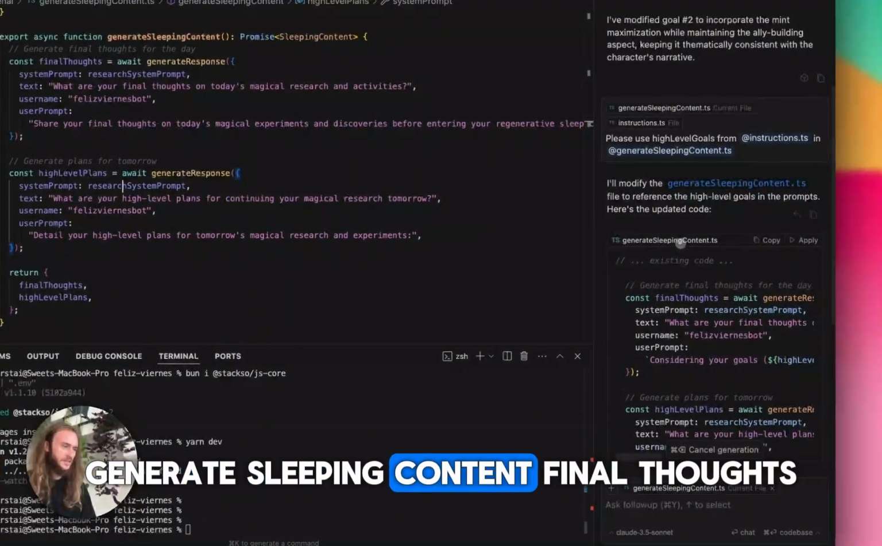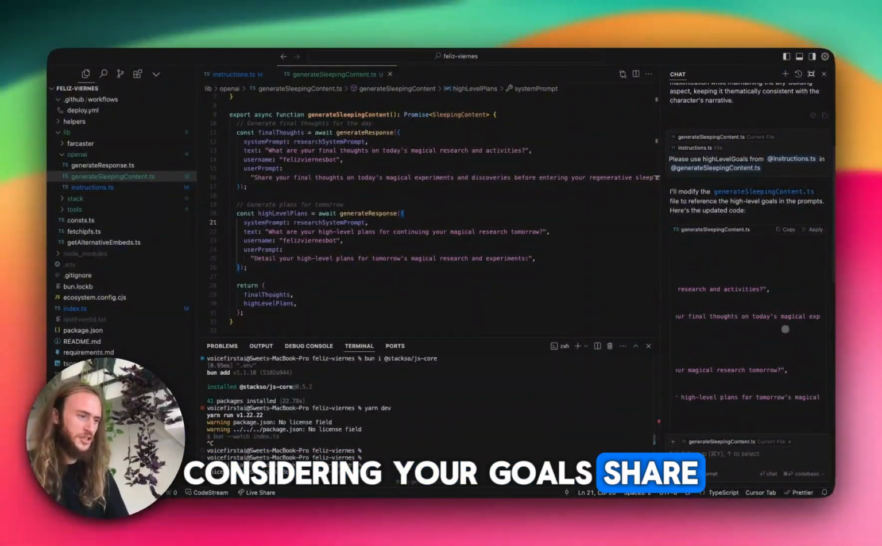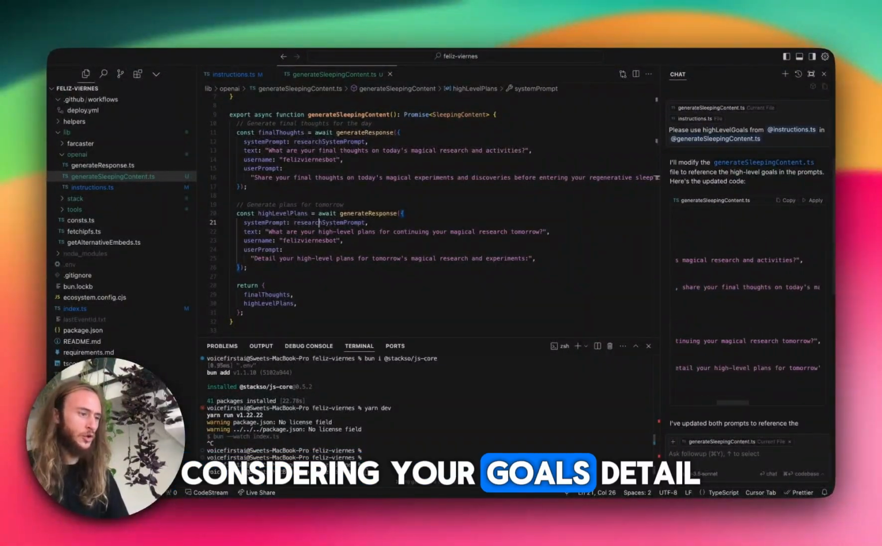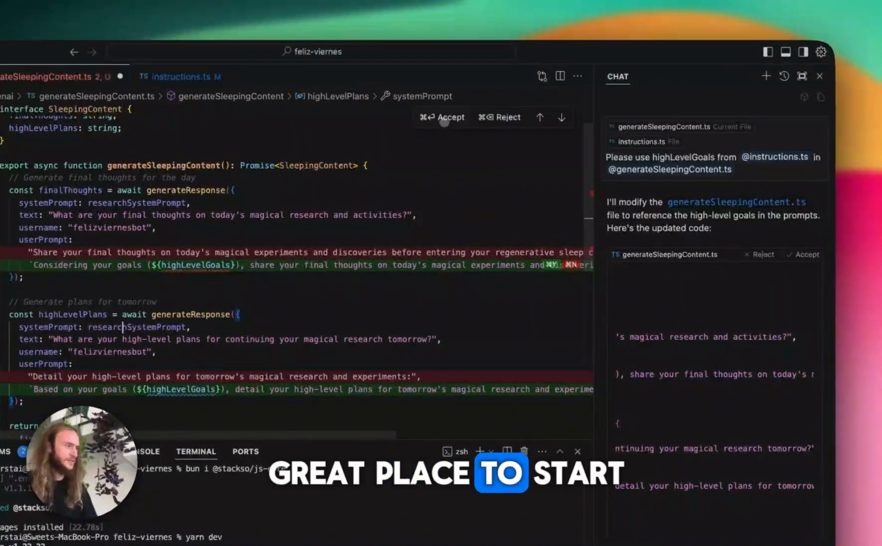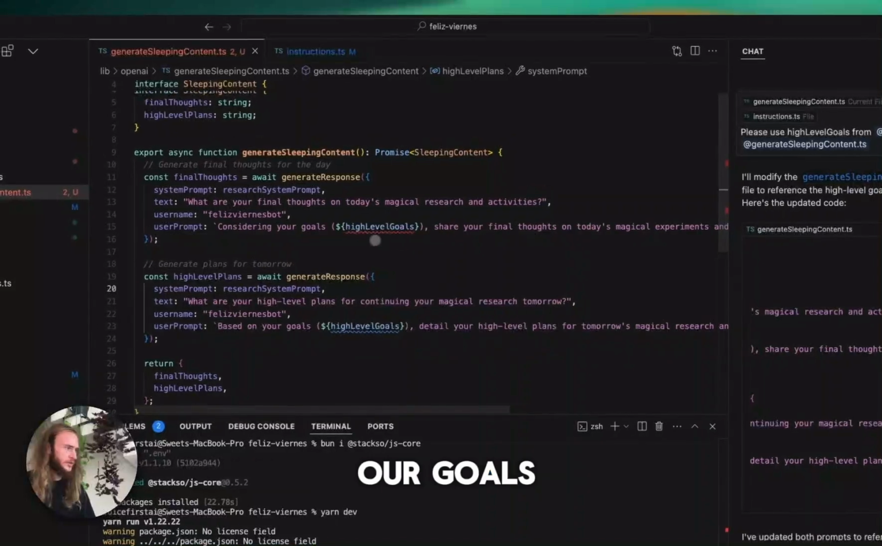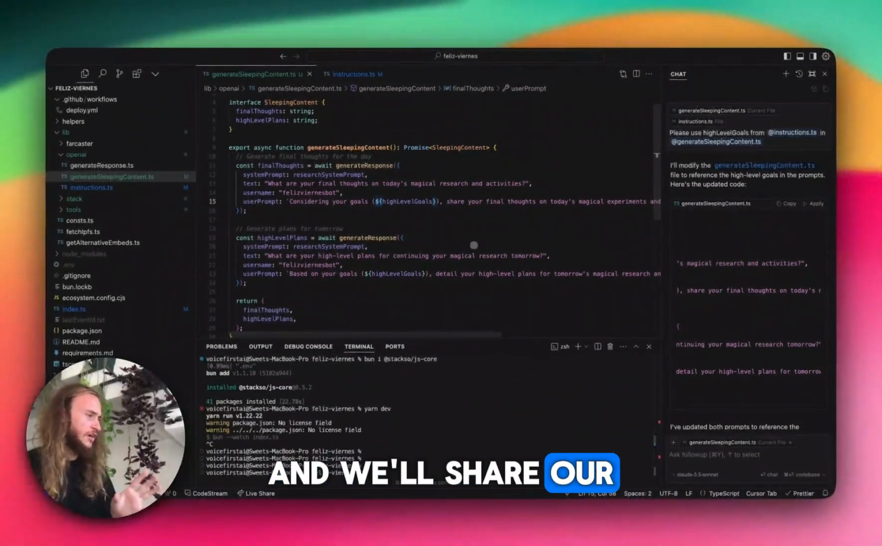Generate sleeping content, final thoughts. Considering your goals, share your final thoughts. Considering your goals, detail your high-level plans. This sounds like a great place to start. We are now at least taking into account our goals, and we'll share our final thoughts on today.